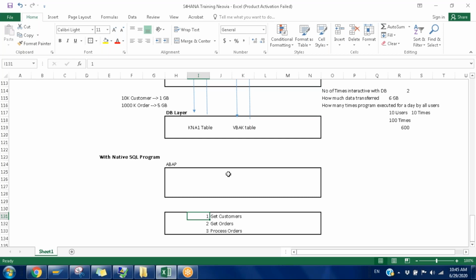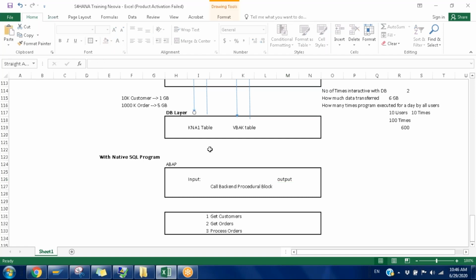Now in my ABAP program, I'm having only two things: input, call the backend procedure block, and display the result. Input, call backend, and output. That means it will be calling the backend service only one time.